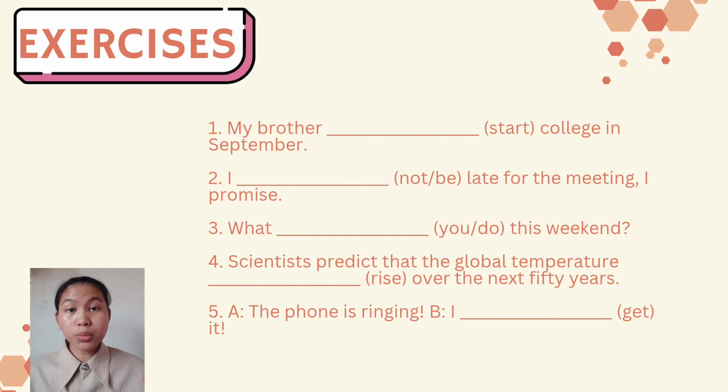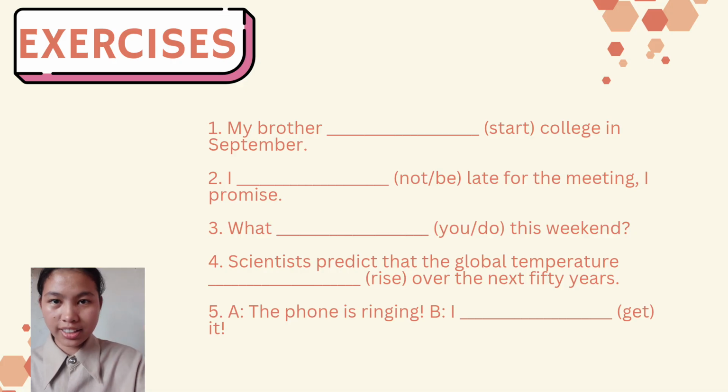Since it's a statement about the future, we can use will or going to. So the answer is my brother will start college in September. Notice how we keep the main verb start in its base form. Now, for the rest of the exercises, try to fill in the blanks yourself. You may pause this video while you are doing it and then check the answers that will be revealed in the next slide.